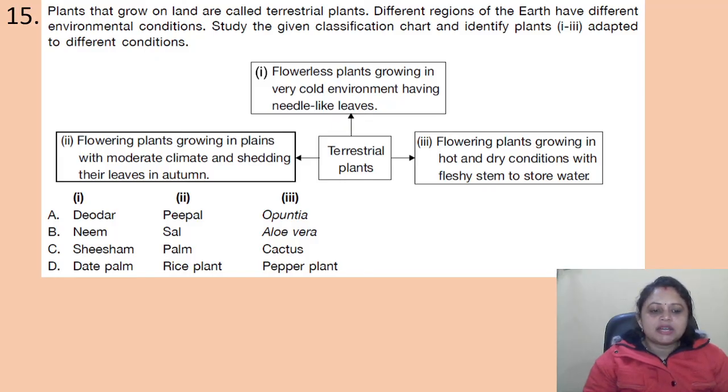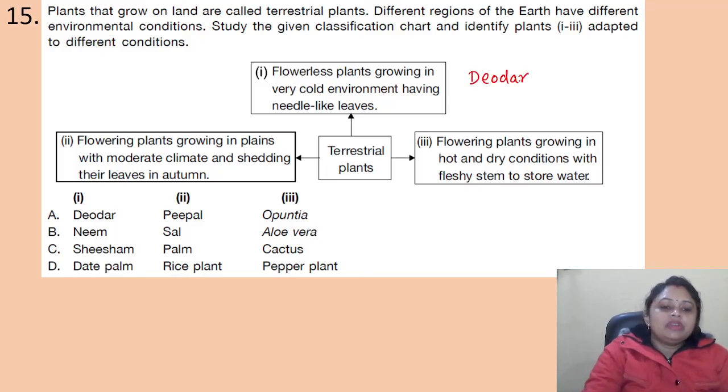And the options are A. Deodar, Peepal, Opuntia. B. Neem, Sal, Aloe Vera. C. Shisham, Palm, Cactus. D. Date Palm, Rice Plant, Pepper Plant. Okay. So here the answer is first one, flowerless plant growing in very cold environment having needle-like leaf. It is deodar.